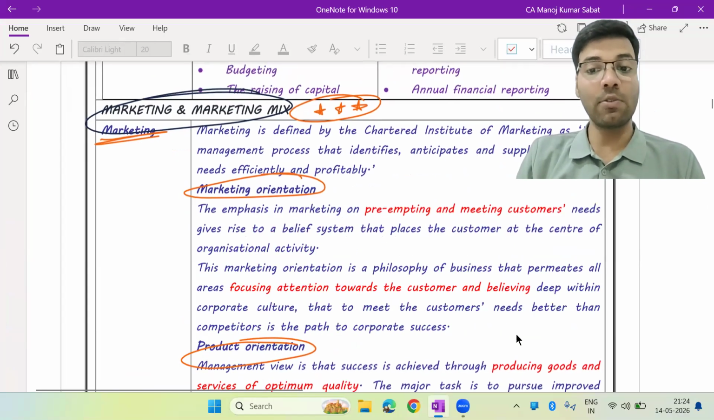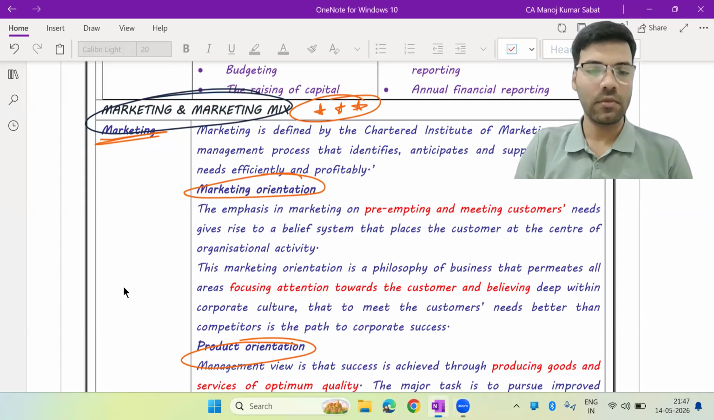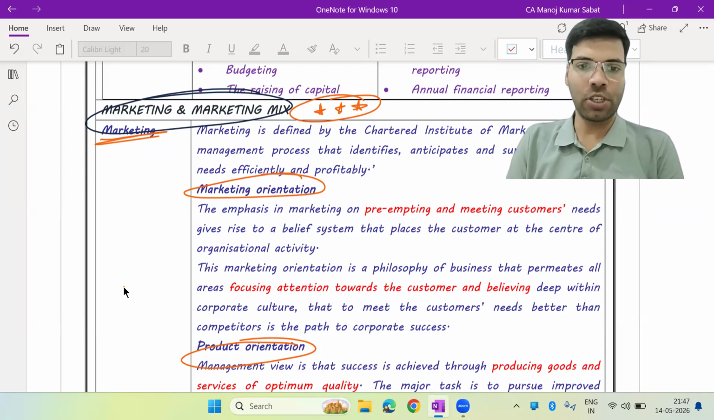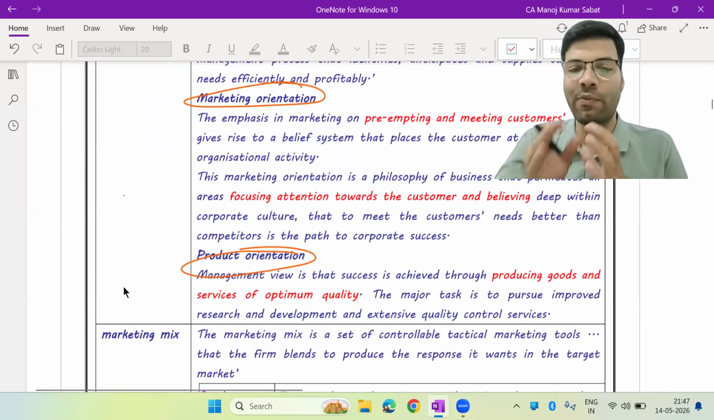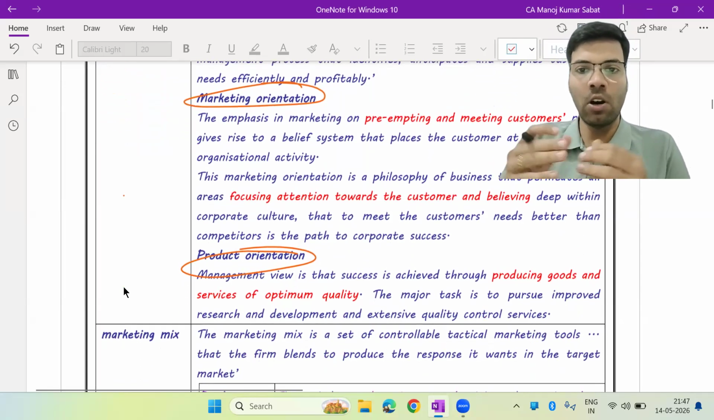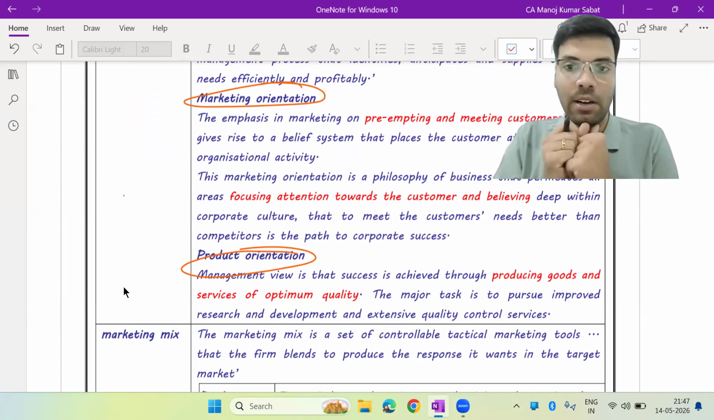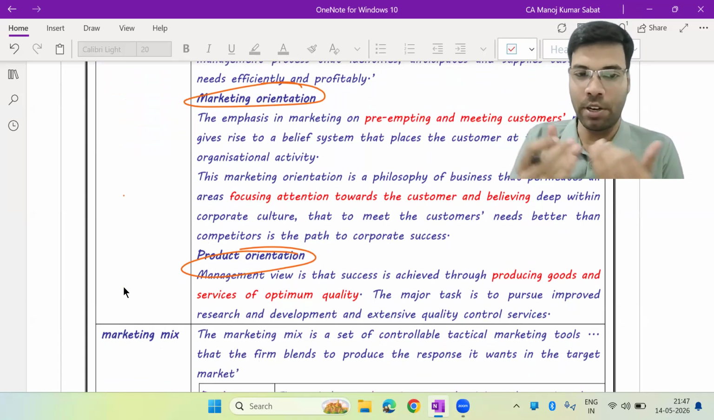ठीक है बेटा. And after that comes our product orientation. Right, beta. So that is all about our market orientation. Okay. So market orientation emphasizes what? On meeting the preemptive, matlab making an attempt in order to meet the customer demands. Okay, that is called market orientation.